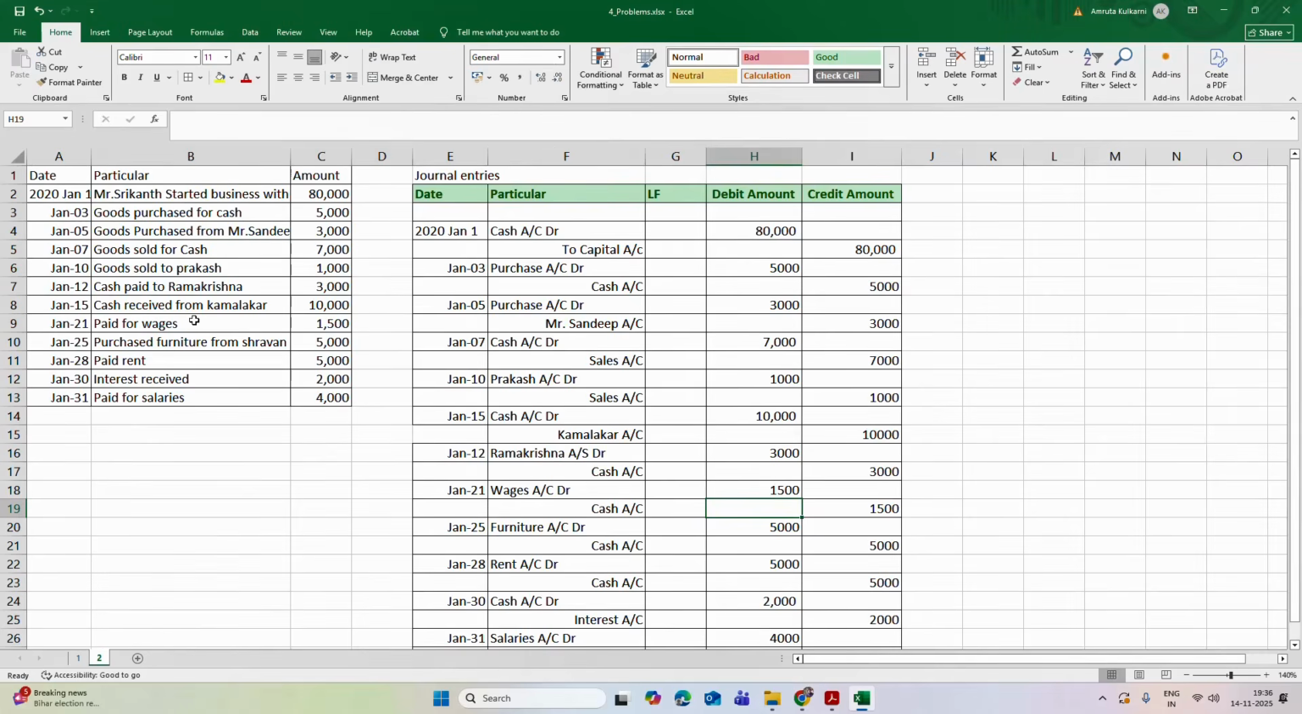So we'll quickly revise this problem. Shrikant started a business with cash rupees 80,000. So cash account is debited. Cash account will be increased by 80,000 to capital account 80,000.